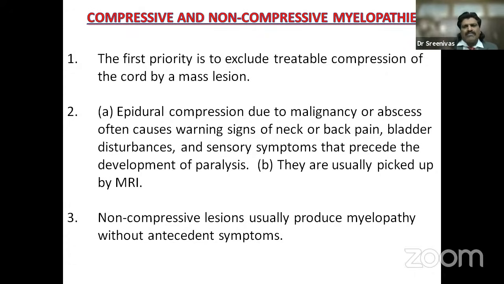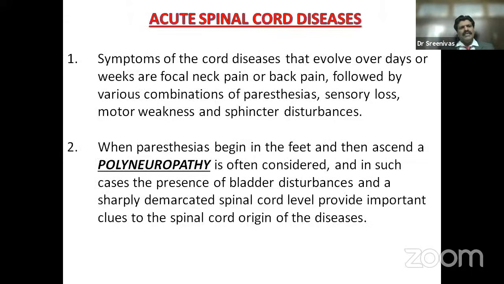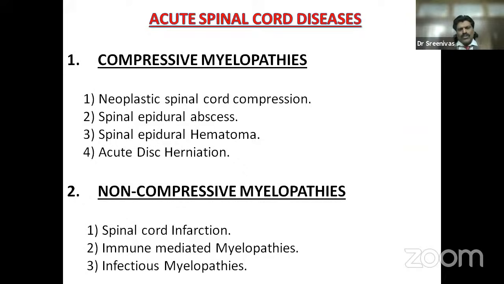For example, if there's a mass, abscess, neoplasm, it is picked up by MRI. Non-compressive lesions usually produce myelopathy without antecedent symptoms. They occur suddenly. Remember transverse myelitis, and usually it is not picked up by MRI. Symptoms of the cord disease that evolve over days or weeks are focal neck pain or back pain, followed by various combinations of paresthesia, sensory loss, motor weakness, and sphincter disturbances. When paresthesias begin in the feet and then ascend, a polyneuropathy is often considered, and in such cases, the presence of bladder disturbances and a sharply demarcated spinal cord level provide important clues to the spinal cord origin of the diseases.